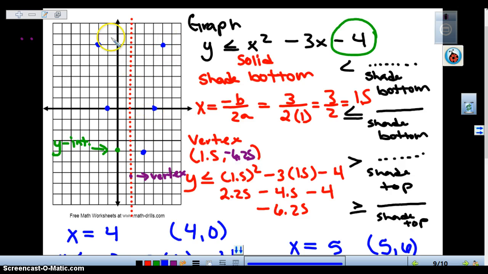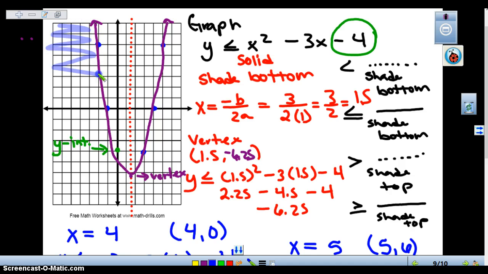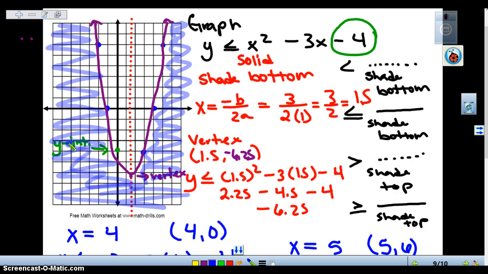Once I've graphed and mirrored my points, now I can draw in my parabola. At the beginning of this problem, we agreed that this was a solid parabola, and we were going to shade the bottom. Shading the bottom means I need to shade everything outside of the parabola and under it. If this was a greater than, then we would be shading the inside, and we're going to do one in a minute.